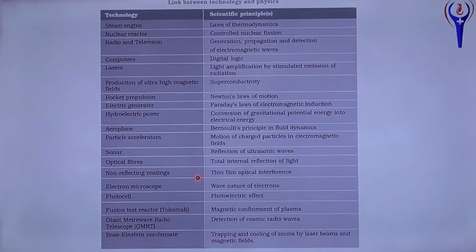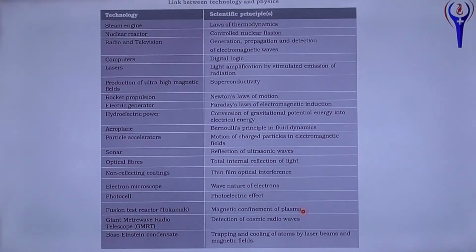Optical fiber, the principle is total internal reflection. Non-reflecting coating, thin film optical interference. Electron microscope, wave nature of electron, that we already discussed. Wave nature of electron, that is called de Broglie wave. Photocell, photoelectric effect. Fusion test reactor, that is magnetic confinement of plasma, because 10 power 7 or 10 power 6